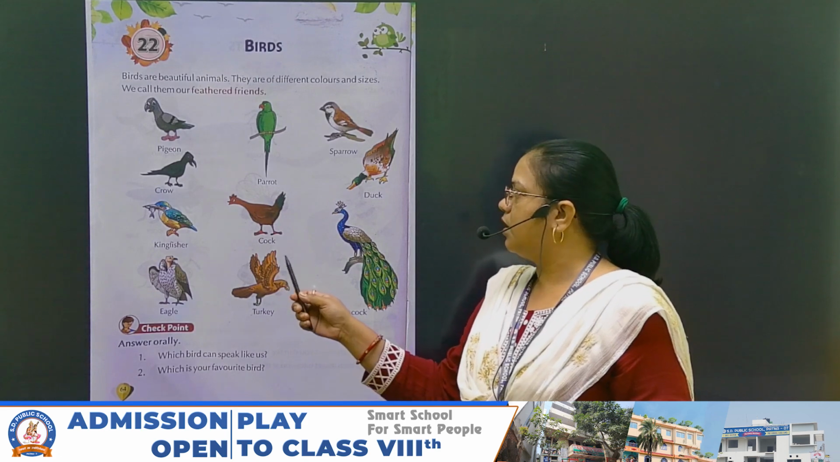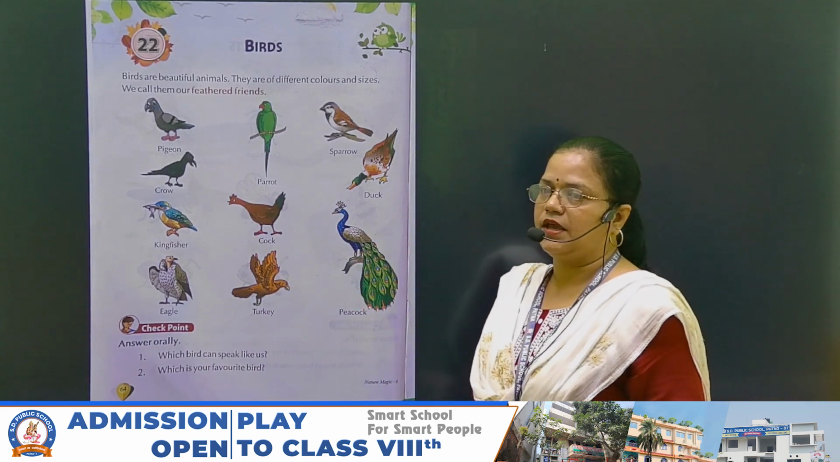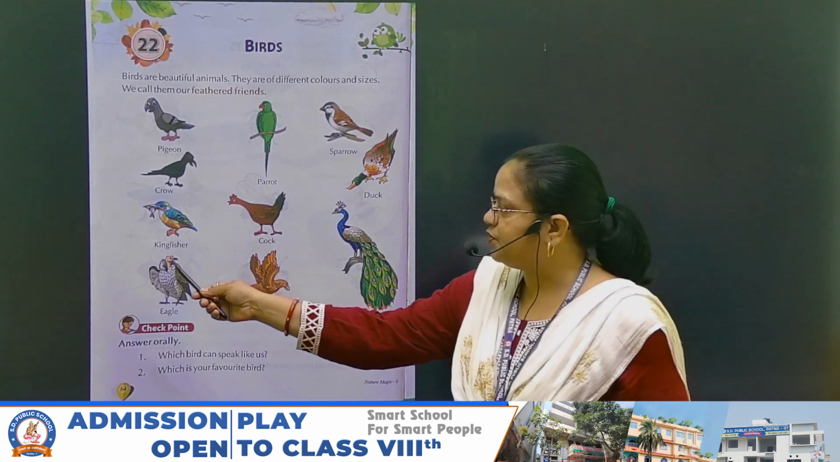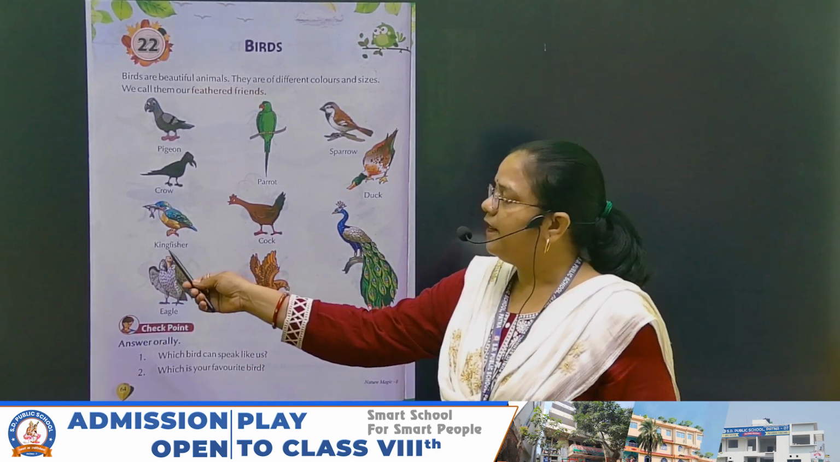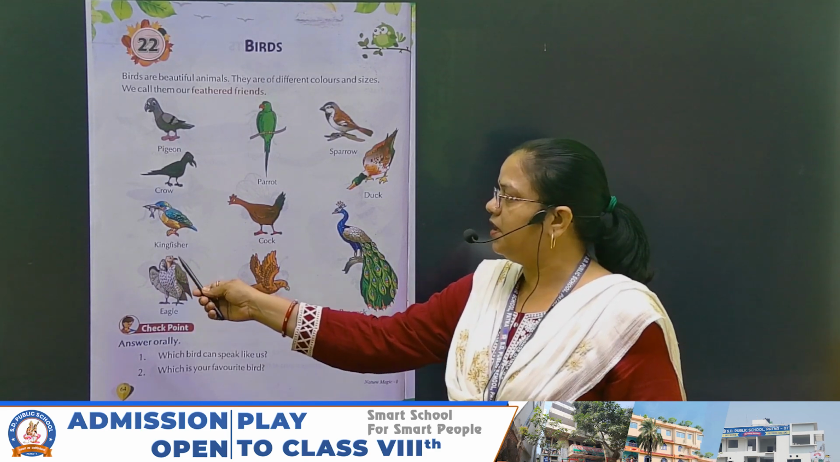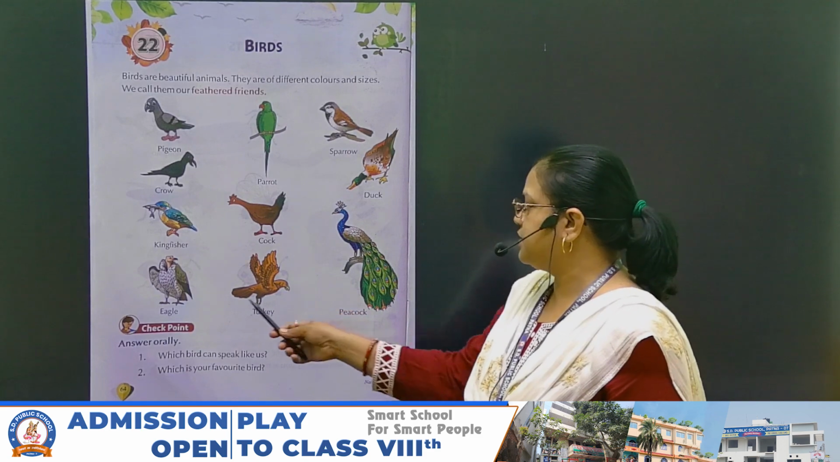COCK. Cock. And next word is duck. DUCK. Duck. And next word is kingfisher. What is the spelling of kingfisher? KING. King. FISHER. Kingfisher. Next is eagle.